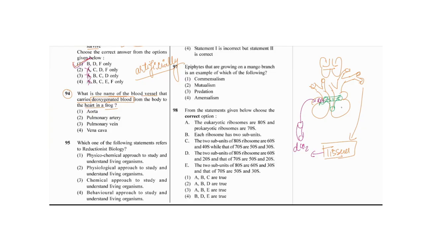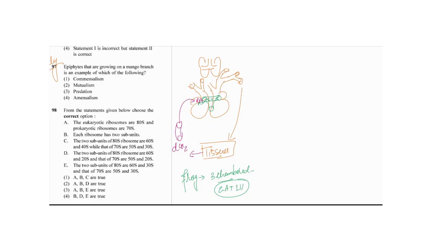The process is the same, but the frog has a three-chambered heart. Frog is an amphibian. They have a three-chambered heart, in which only one ventricle is present: two atria plus one ventricle. Because of that, the sinus venosus will give the deoxygenated blood to the right atrium.